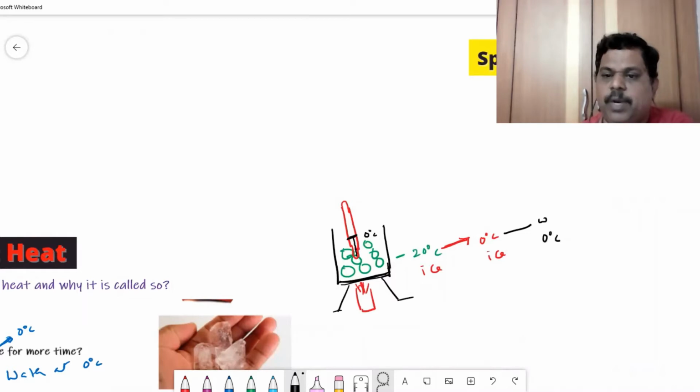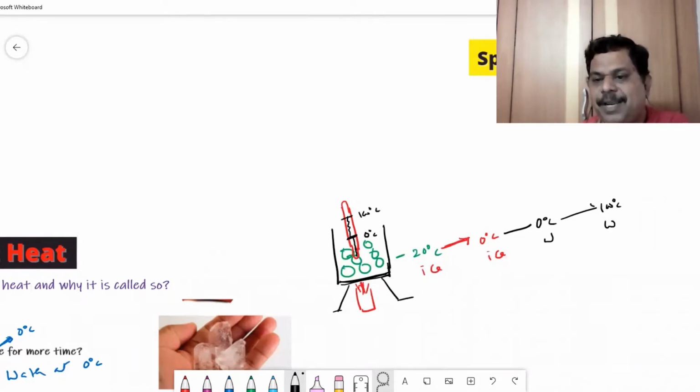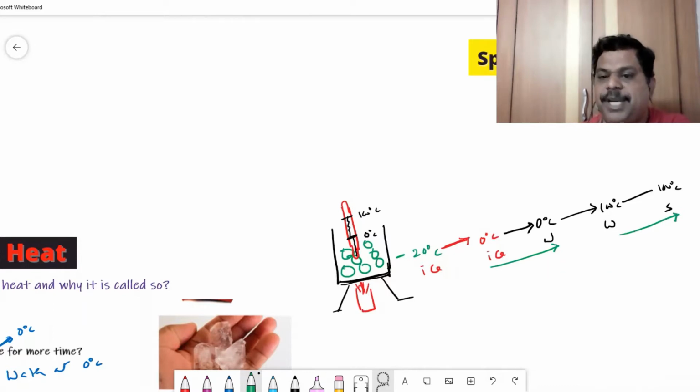Once all the ice becomes water, again the temperature changes from 0 to 100 degrees centigrade. Once again, when the temperature reaches 100 degrees centigrade, for some more time the temperature remains constant until all the water changes to steam. So here you understand that during this process, when ice converts to water and water converts to steam, this is a change of state.